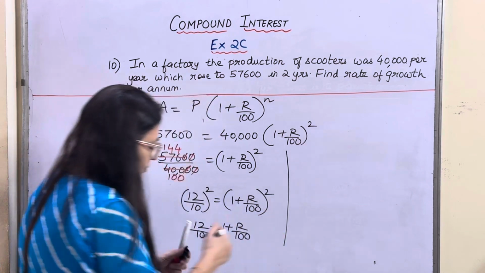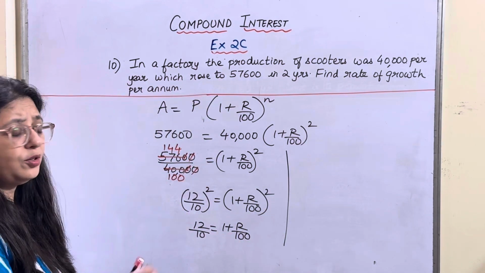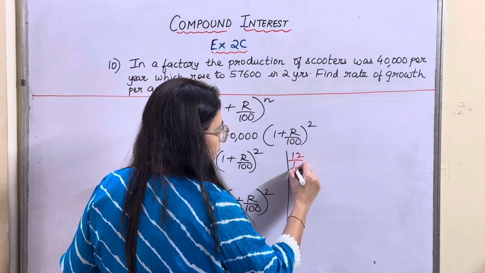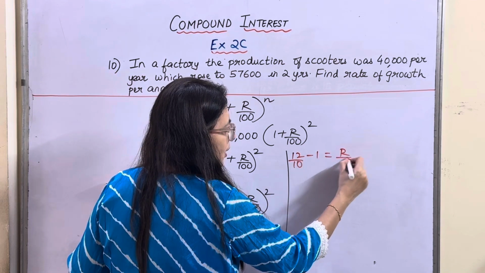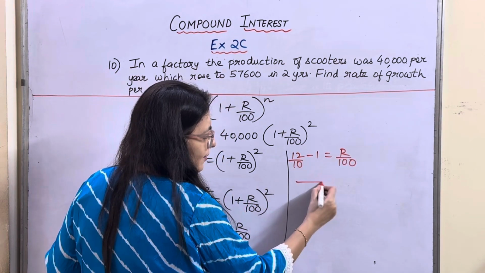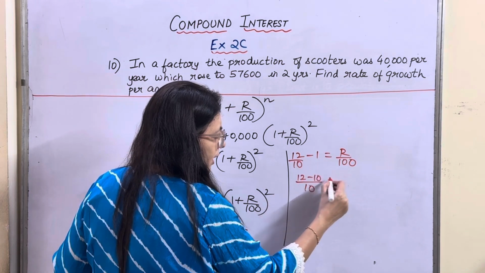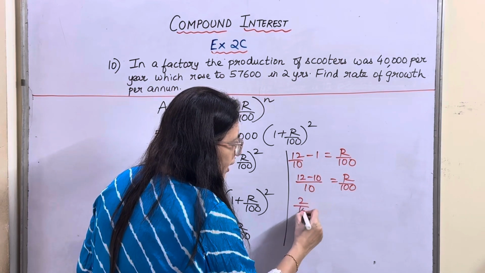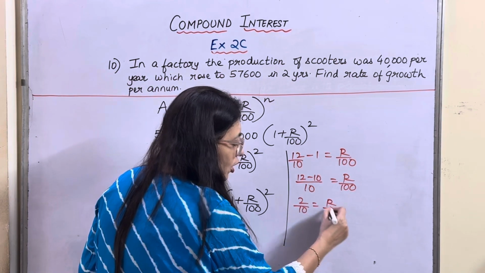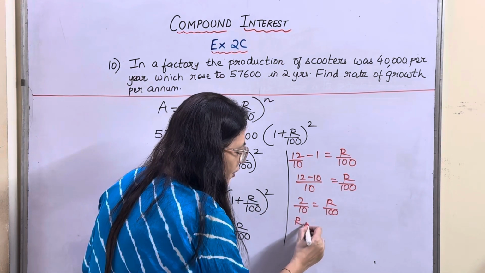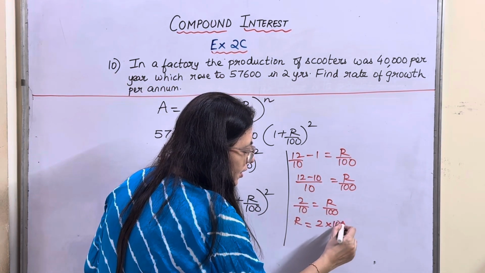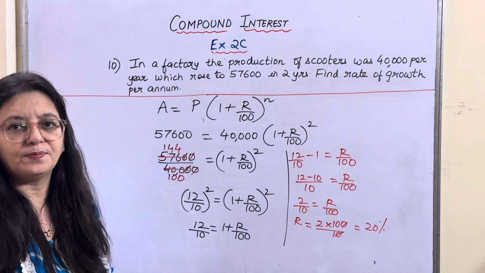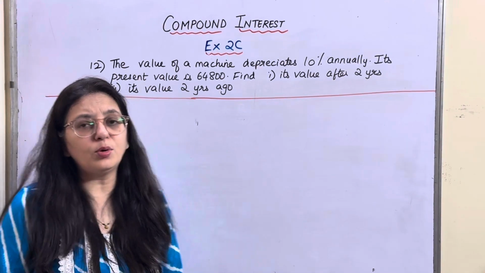Okay. Now, you will take 1 to this side. So, 1 is a positive number. When you take it to the other side, it will become negative. So, 12 upon 10 minus 1 is equal to R upon 100. Take the LCM. LCM is 10. 12 minus 10 is equal to R upon 100, which is 2 upon 10 is equal to R upon 100. So what is R? Cross multiplied. R would be equal to 2 into 100 divided by 10, which is 20% per annum. I hope it's clear. Yes kids, let's go to question number 12.